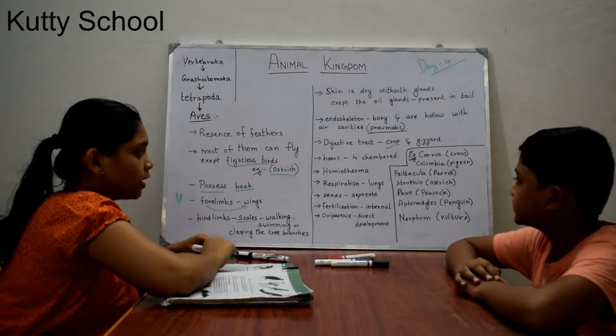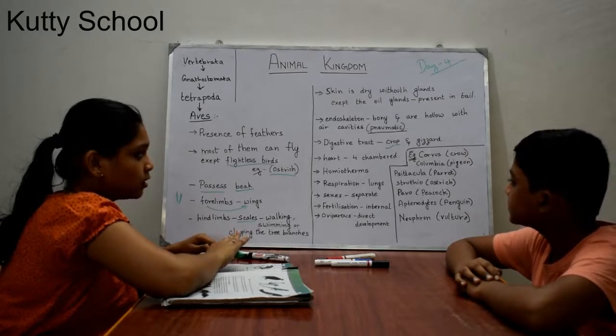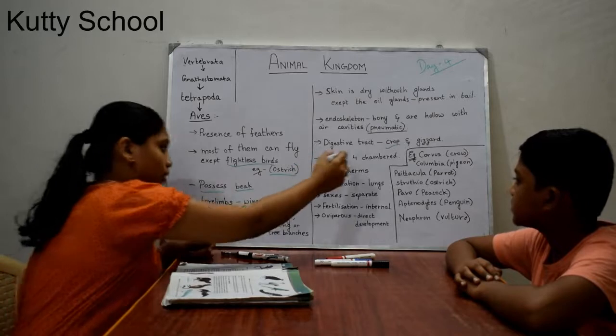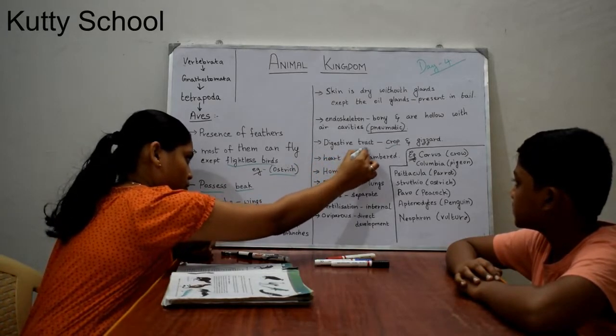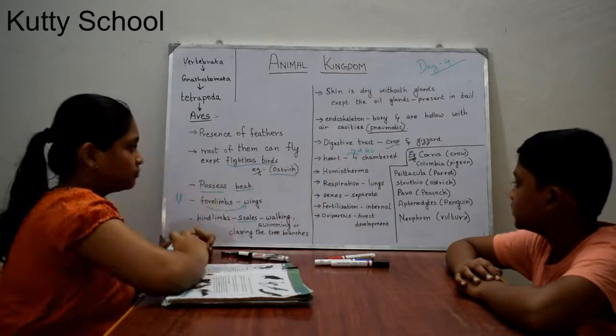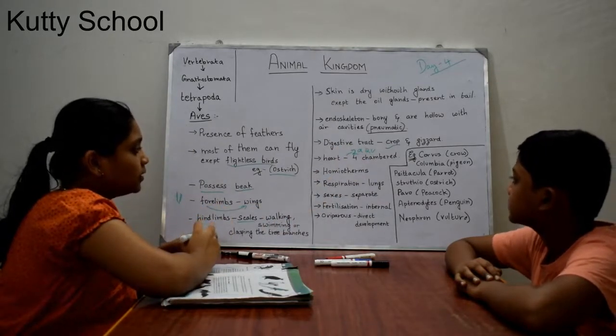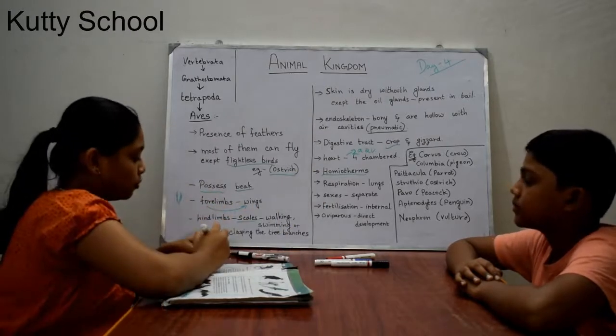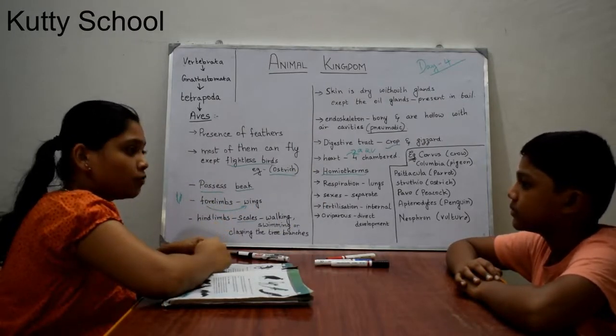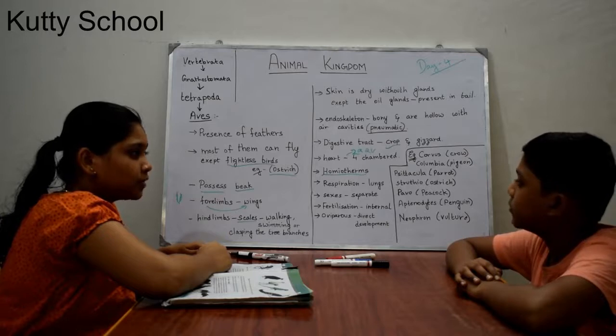In birds the heart is 4-chambered, 2 auricles and 2 ventricles. And these birds are homeotherms. Homeotherms are warm-blooded animals. Poikilotherms are cold-blooded animals.